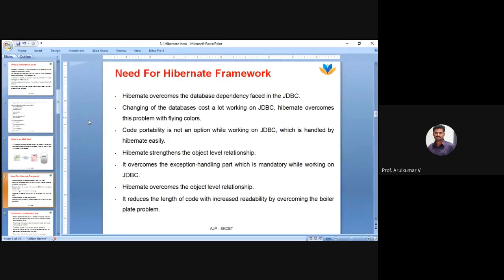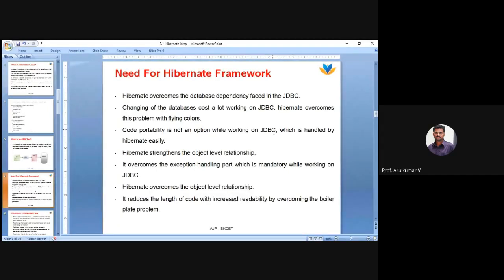Code portability is not an option while working on JDBC. Whatever code you have written in the Java application, for example, if you have written some queries in your Java application, when you try to port that application to any other database, it is somewhat difficult to manage or to port that code to another database.